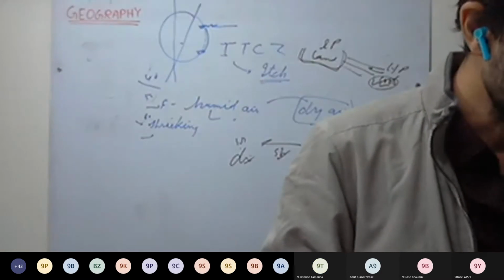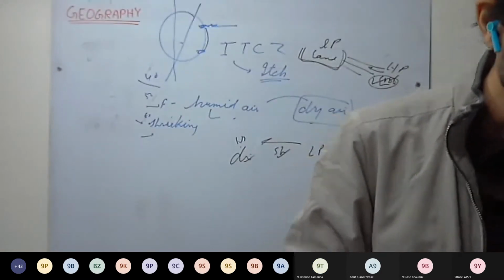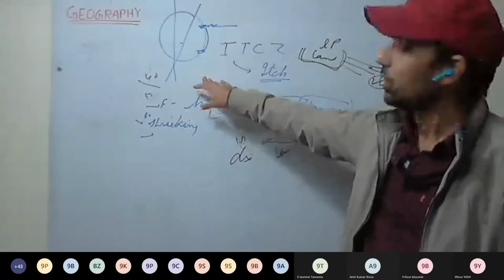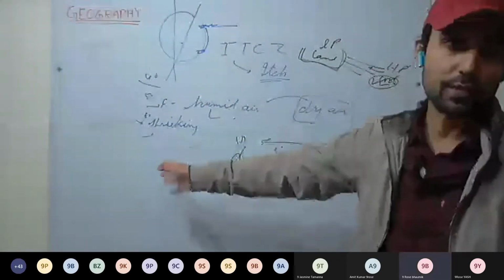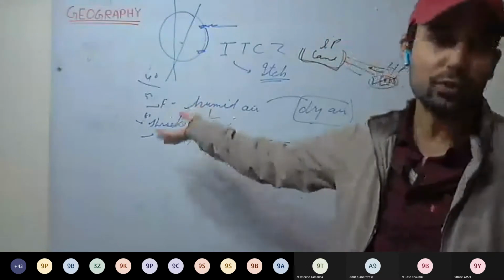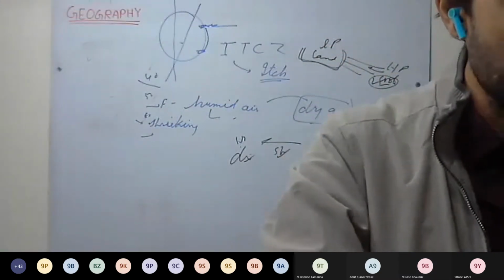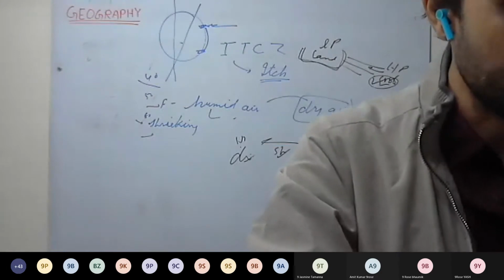What are trade winds called in the northern hemisphere? Northeast trade winds. In the southern hemisphere, these are called southeast trade winds. In the 36th question, southern hemisphere, southeast trade winds.